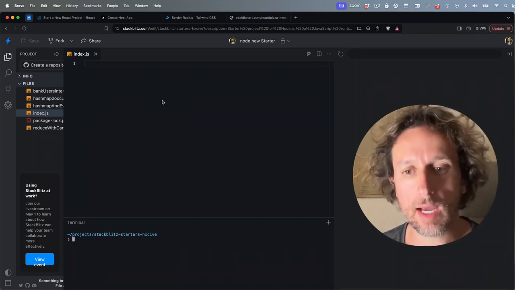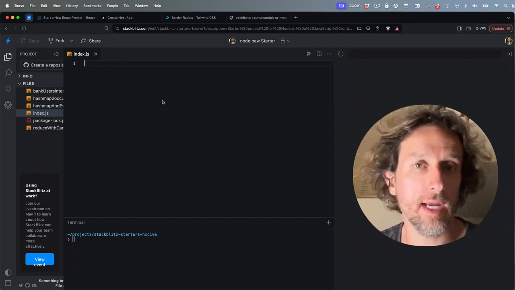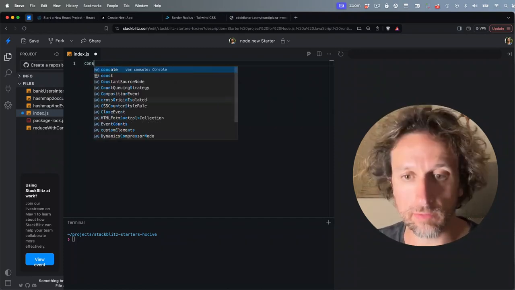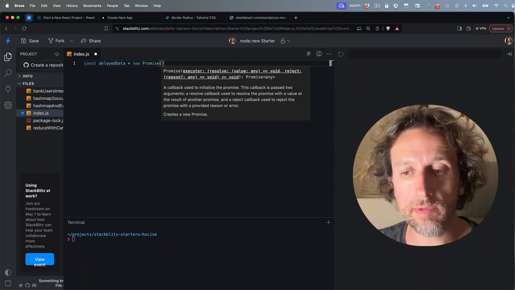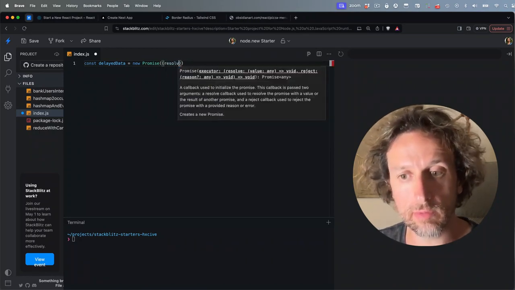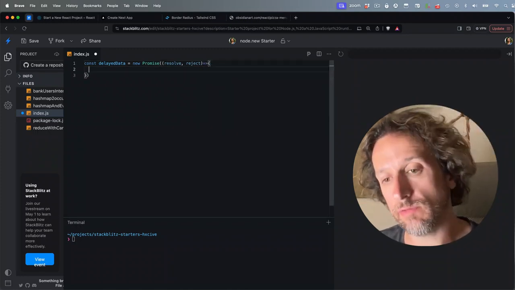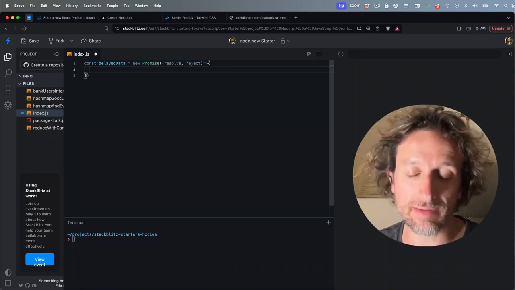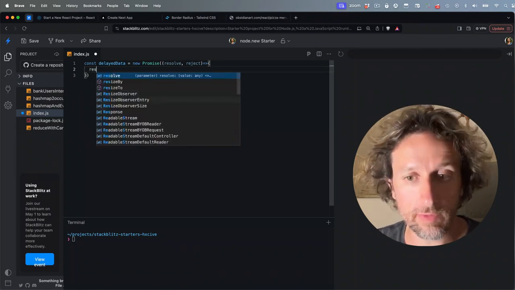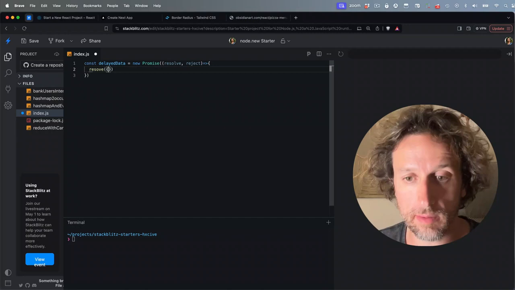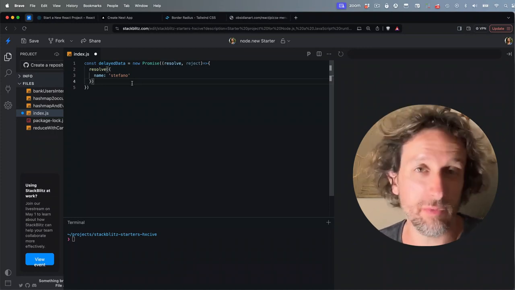So let's see, first of all, how to build a promise. But you probably already use promises if you work with fetch or any other method which works asynchronously. So const delayedData is a new Promise. And promises expect a function with two parameters, one to resolve the promise and one to reject it. Generally we say that a promise is fulfilled if it's resolved, even if that's not exactly true, so I will use that terminology. We can resolve it immediately, just say resolve with name Stefano. I'm resolving immediately. Of course, this wouldn't make much sense.